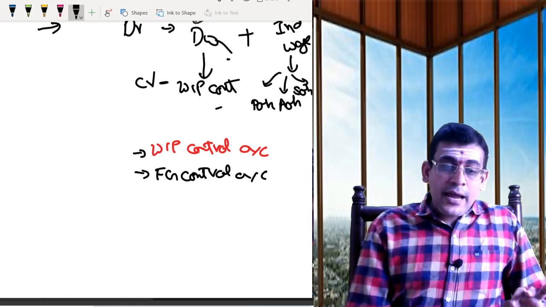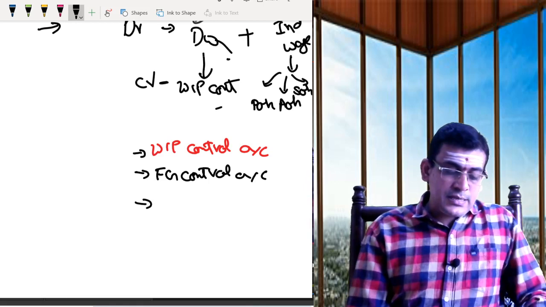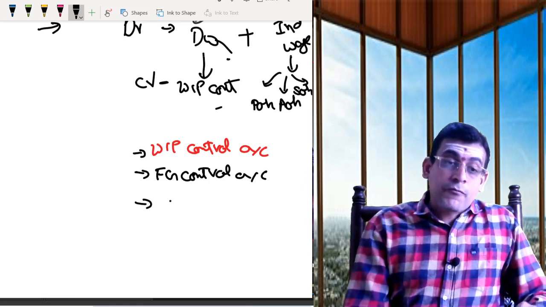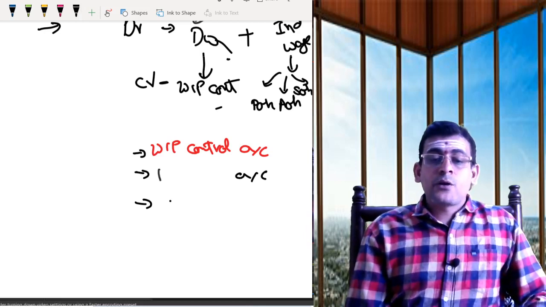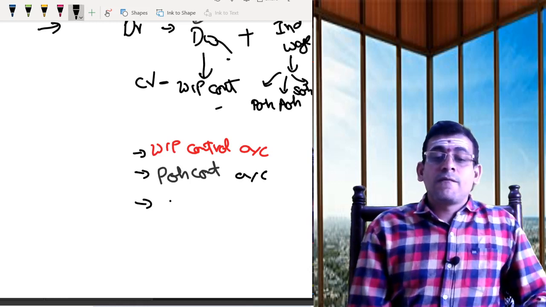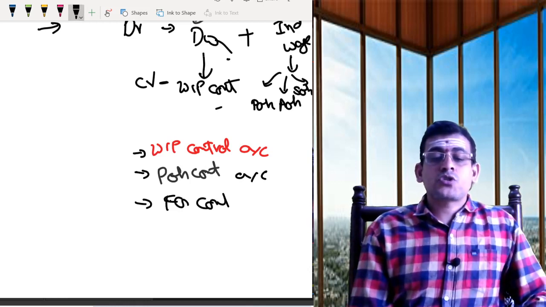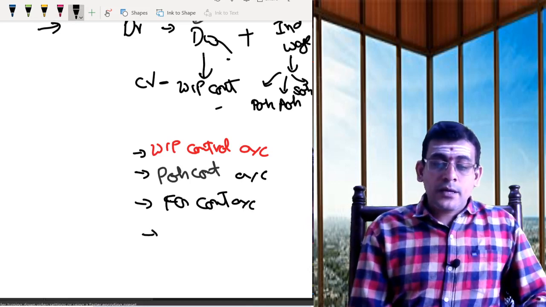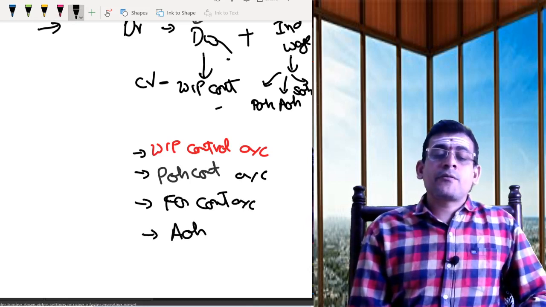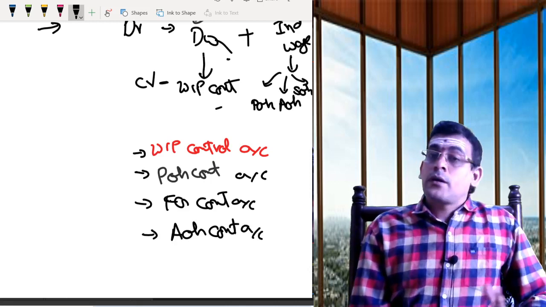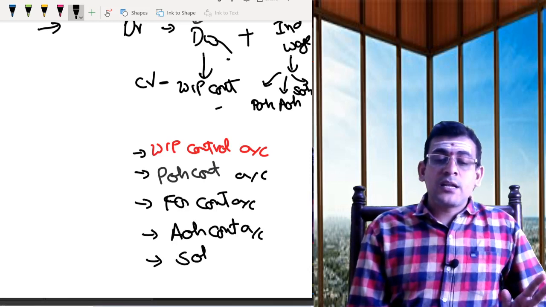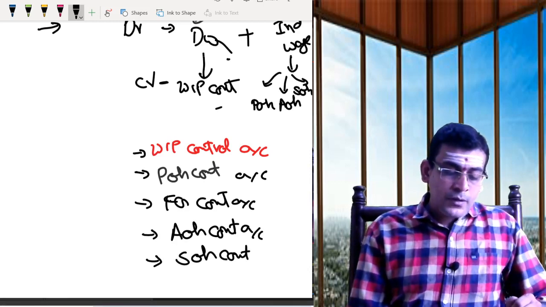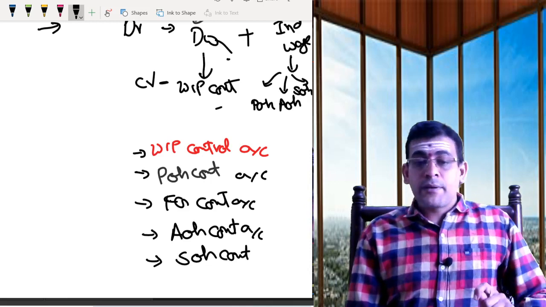Now, before my finished goods control account, I need to prepare a few more accounts there. I need to prepare my production overhead control account. Then we'll come to our finished goods control account. Then you may be preparing your administration overhead control account. Then you may be preparing a selling overhead control account.